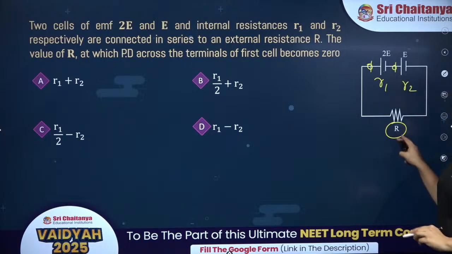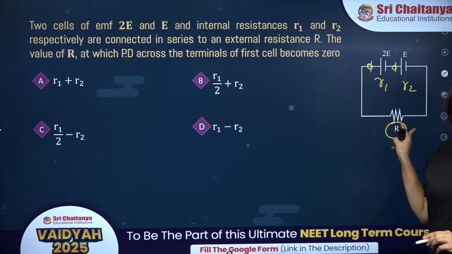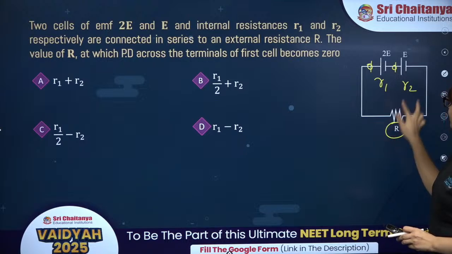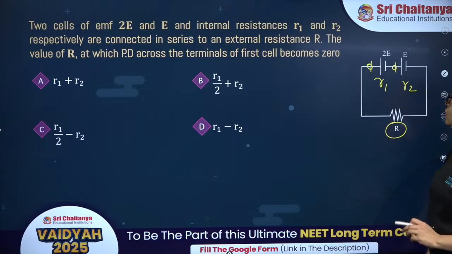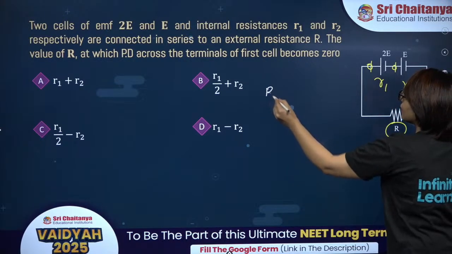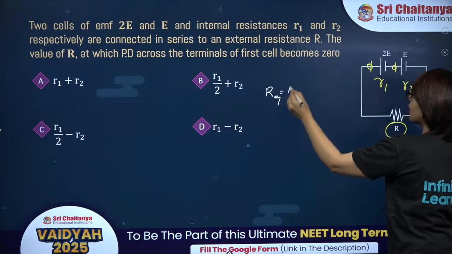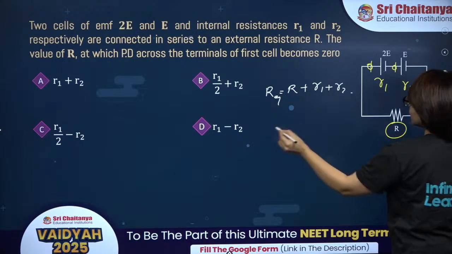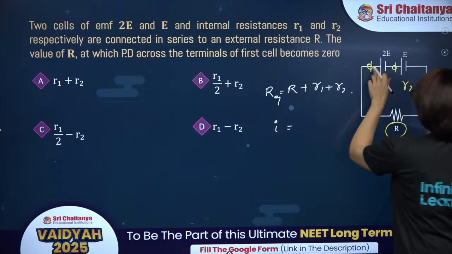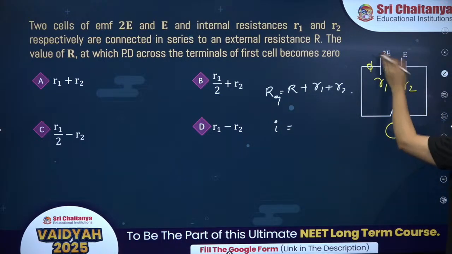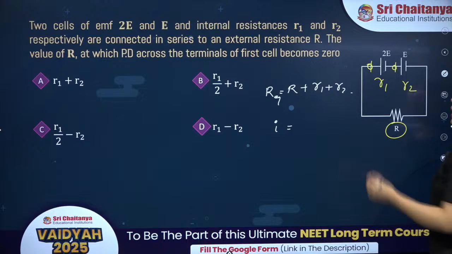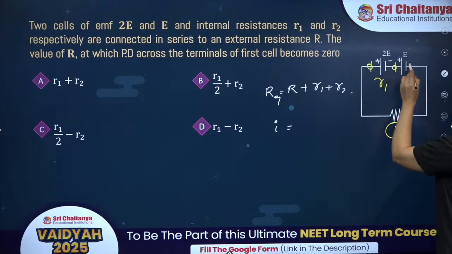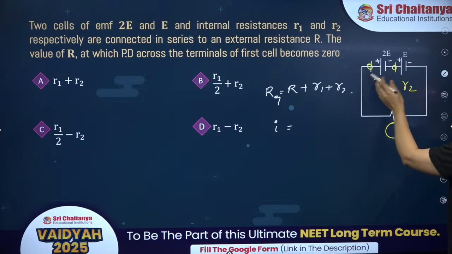Here, what is the total resistance? You have to include external plus internal resistance. So R equivalent will be R plus R1 plus R2. Now what is the total current? These two cells are connected in series with the same polarity, positive to negative, in the same pattern.